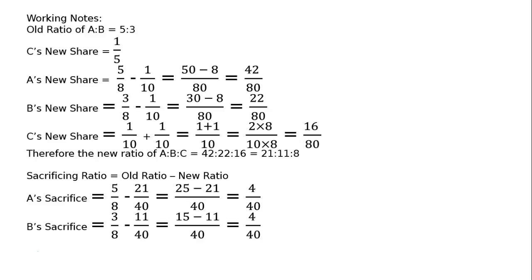B's sacrifice, that is equal to 3 upon 8 minus 11 upon 40 is equal to, LCM 40, 15 minus 11 is equal to 4 upon 40. Therefore, the sacrificing ratio of A is to B is equal to 4 is to 4, that is equal to 1 is to 1.